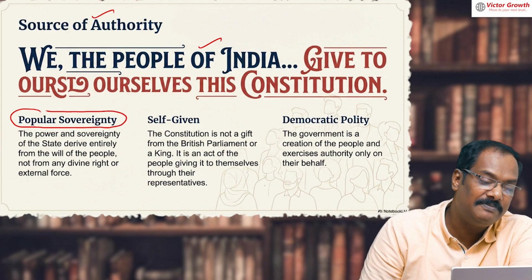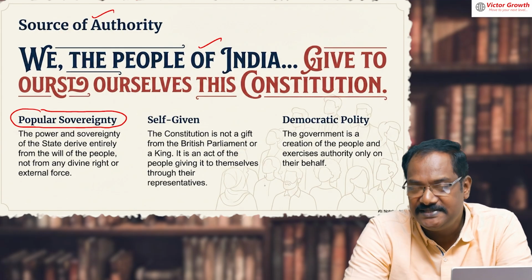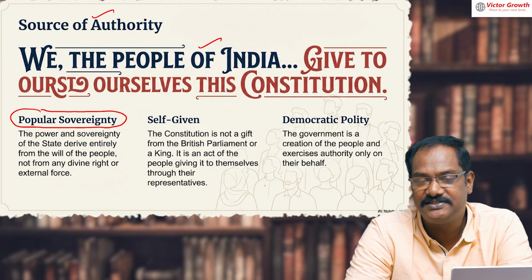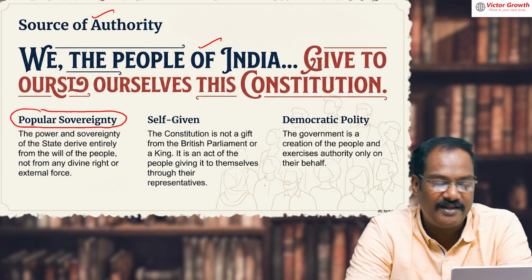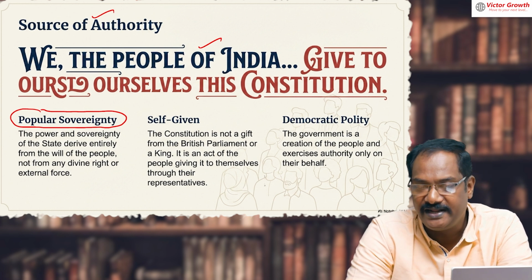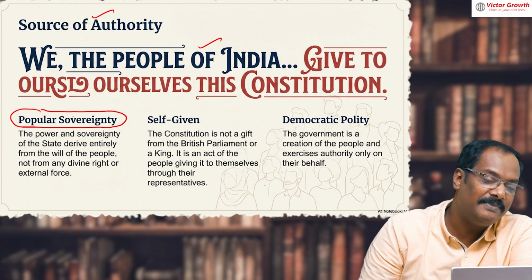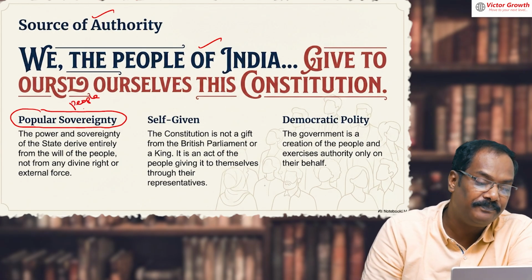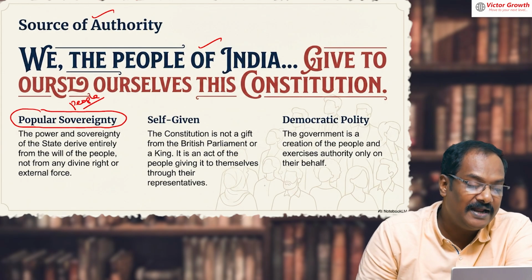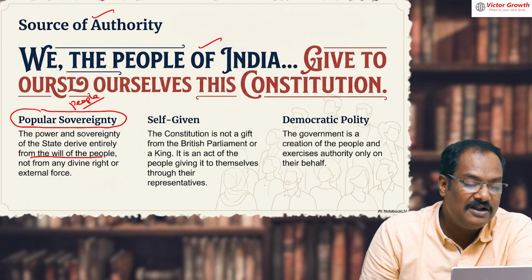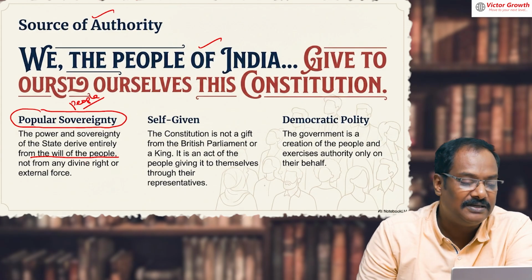See, it is possible that the preamble can be a prelims question as well as a mains question. The prelims question may be easy, a kind of factual question, like not justiciable, or what is mentioned in the preamble. But mains is a little philosophical in nature. For example, popular sovereignty. The word is not exactly mentioned there; they are mentioning sovereign. Popular sovereignty means people are supreme, or you can say democracy. Popular sovereignty derives from the will of the people. The will of the people is supreme, we are saying.